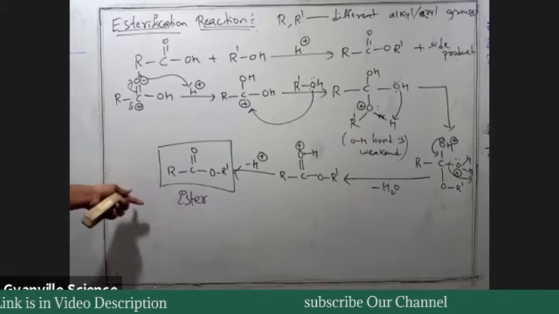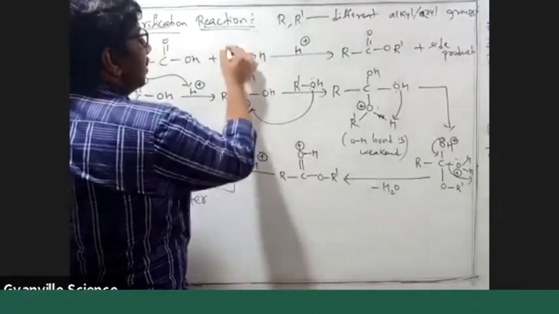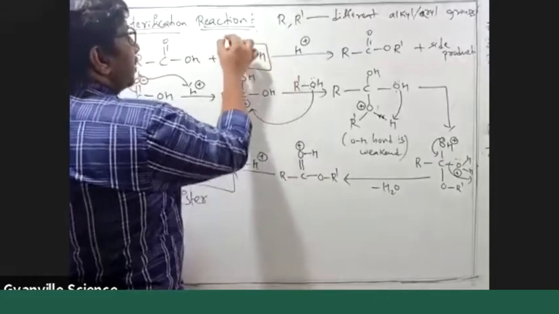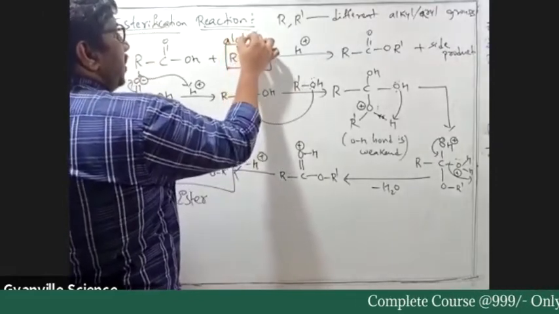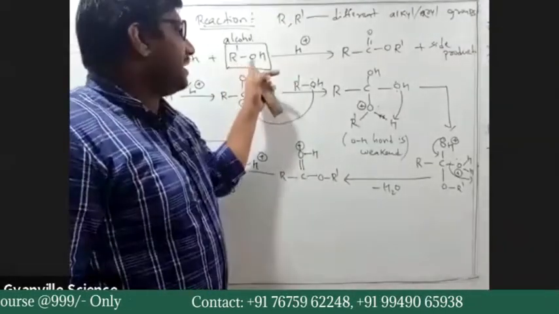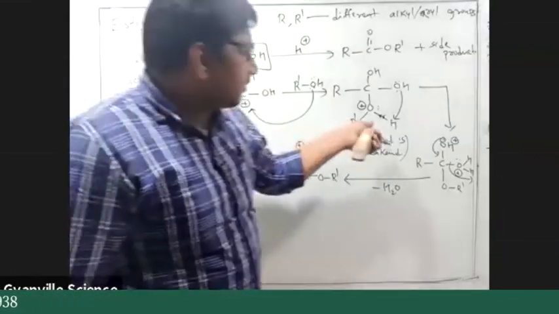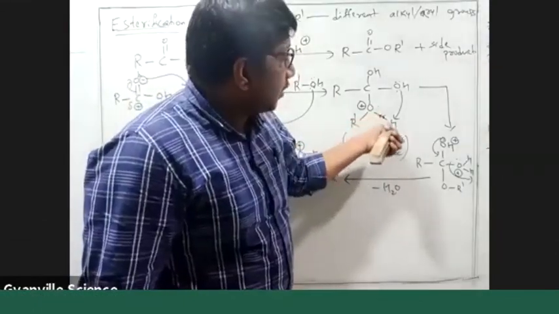If you look at the mechanism, this is our alcohol. In this alcohol we have ROH, right? That is the CO bond, and the OH bond is present. So the OH bond is breaking. Here, look, the OH bond is breaking.